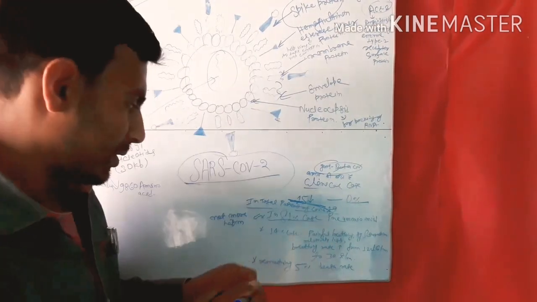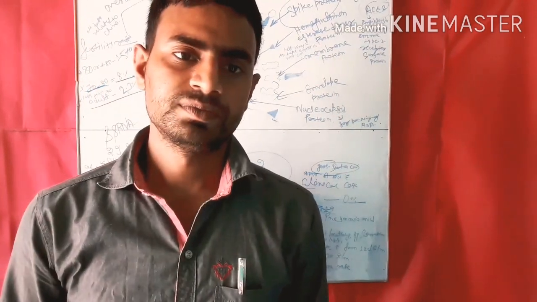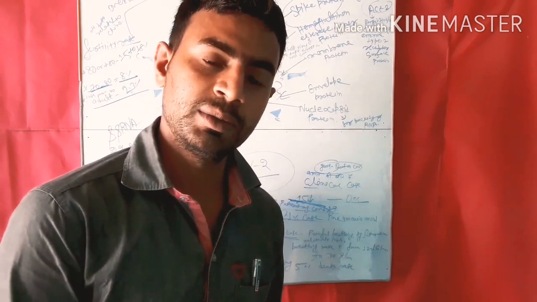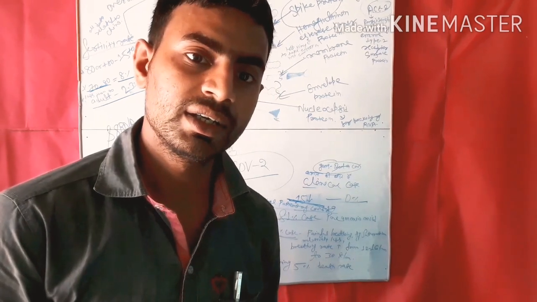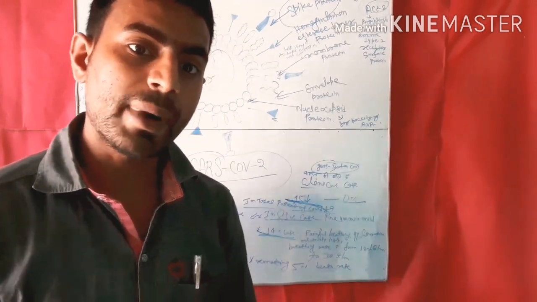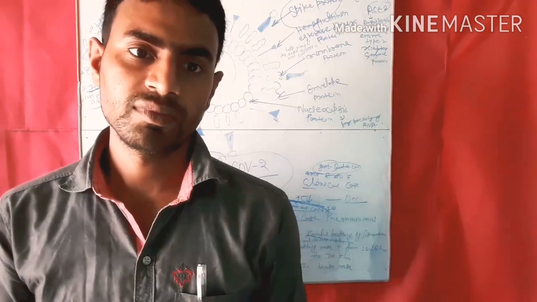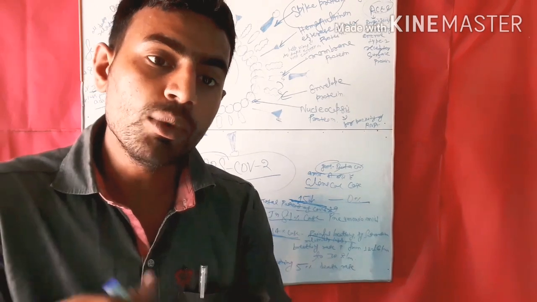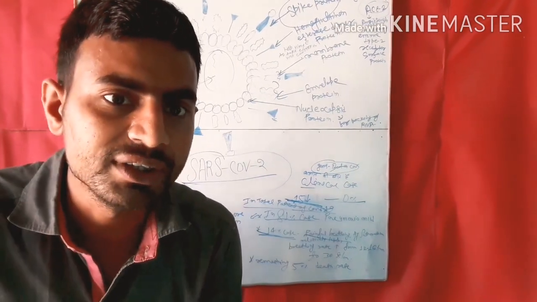Okay, but in 40% of COVID-19 patients, they are affected by painful breathing and the hemoglobin saturation rate becomes relatively less.